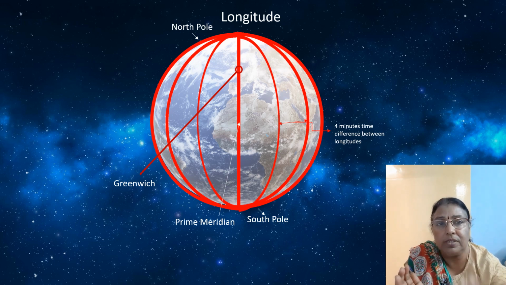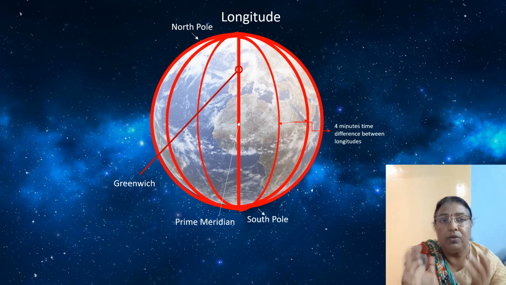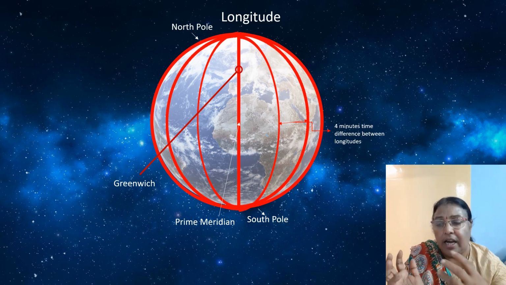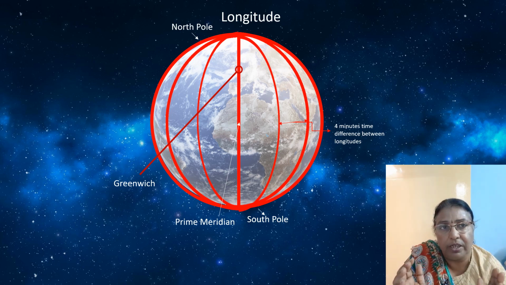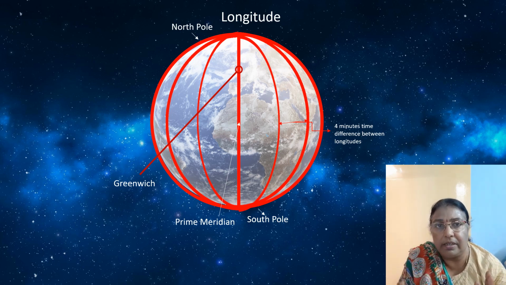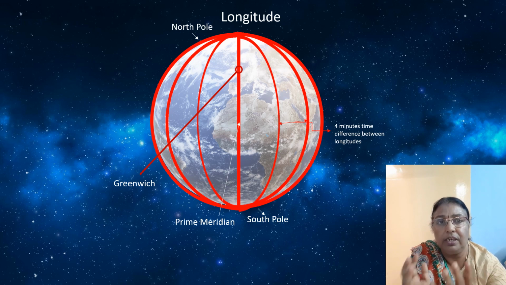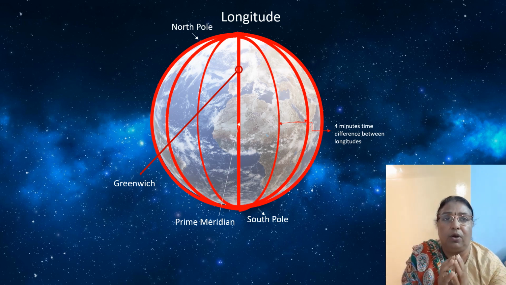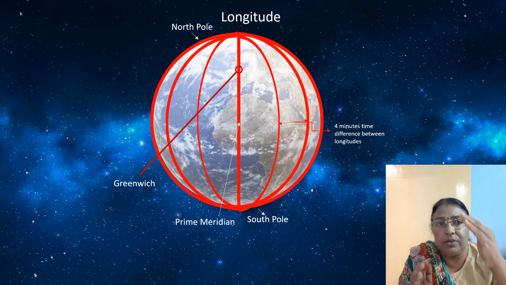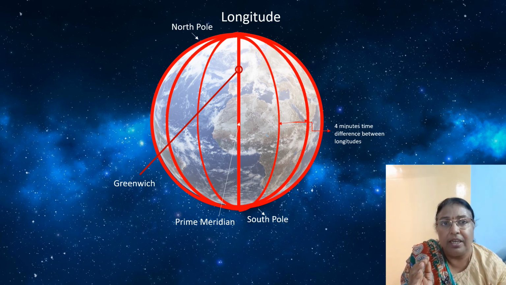Because this is spherical, on both the sides you find 179 longitudes, other side also 179 longitudes, then 0 degree longitude, 180th degree longitude. So together 360 longitudes.